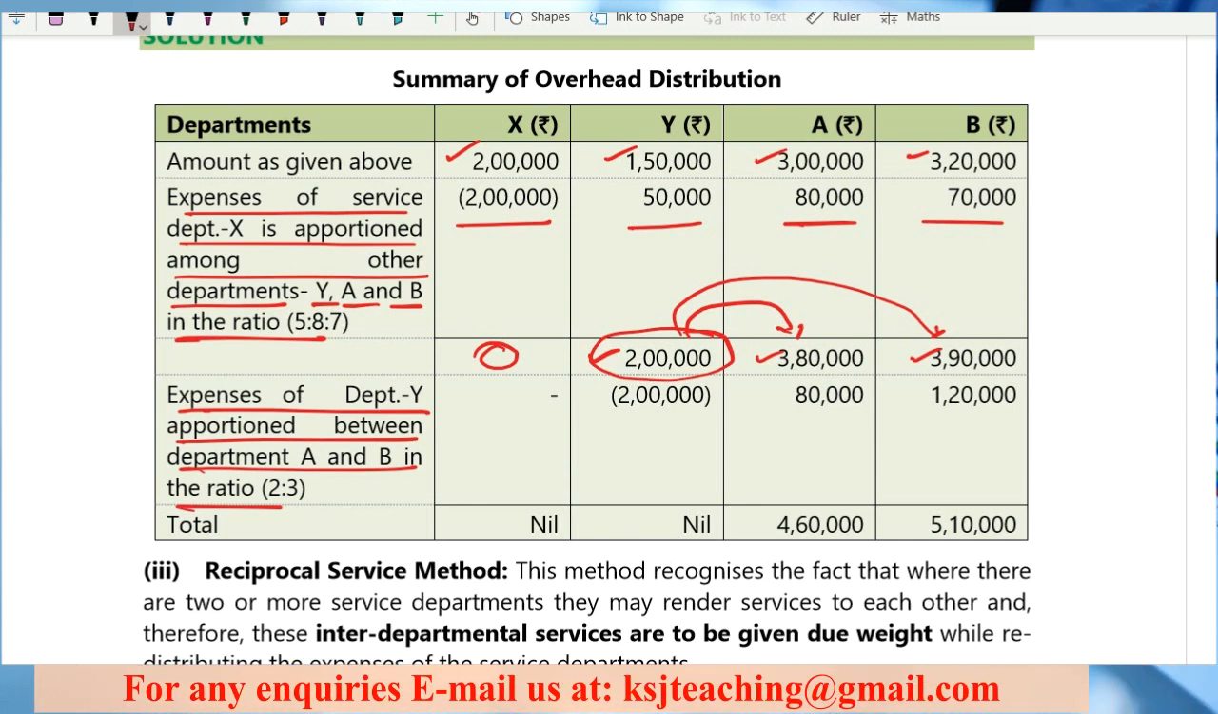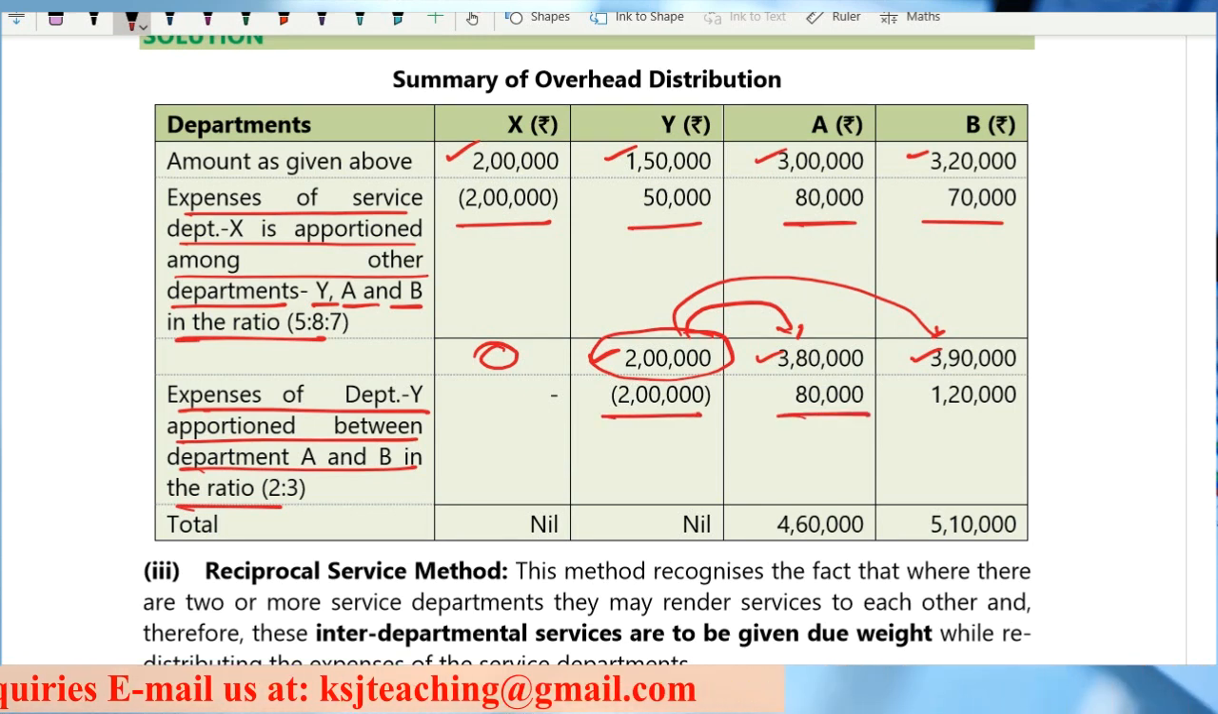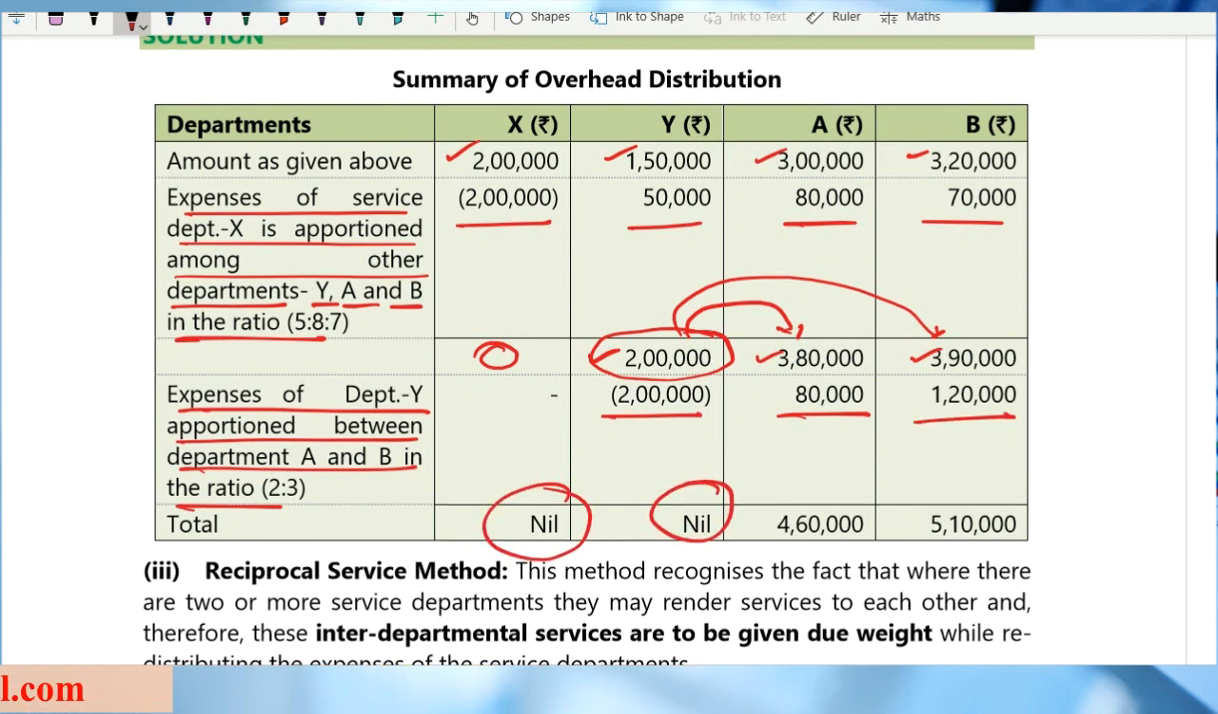Clear? So 2 lakh 80,000, 1 lakh 20,000, this zero, and the total cost has now been allocated between the production departments: 4 lakh 60,000 and 5 lakh 10,000.